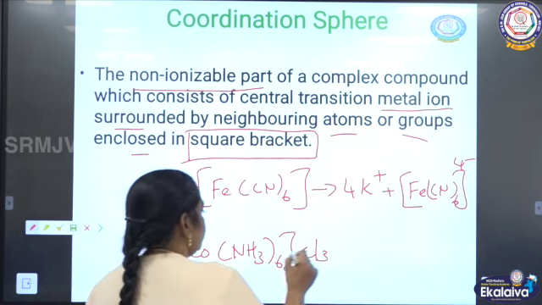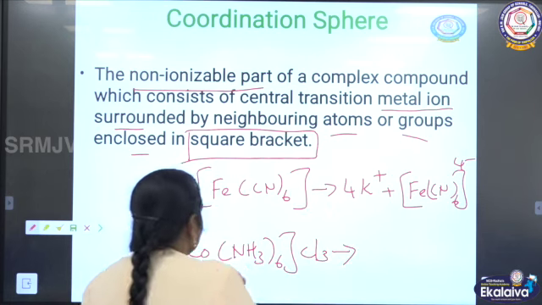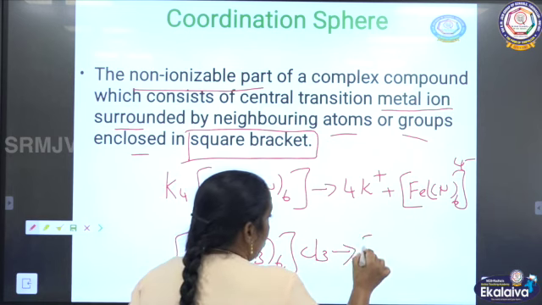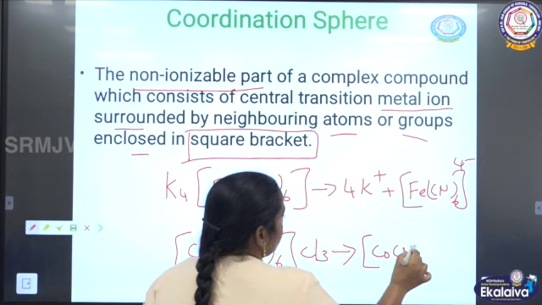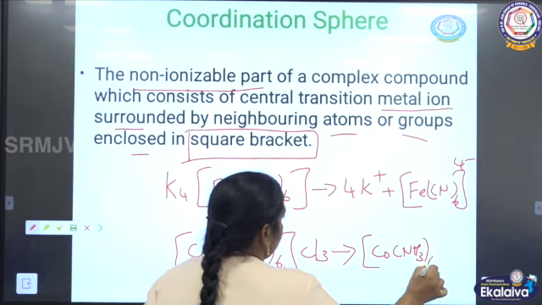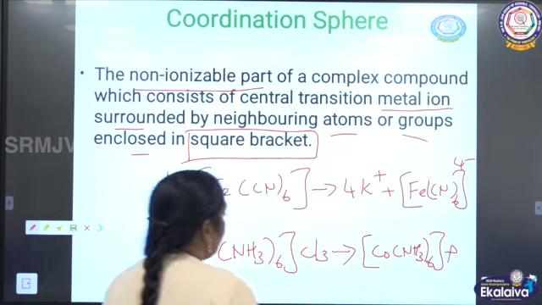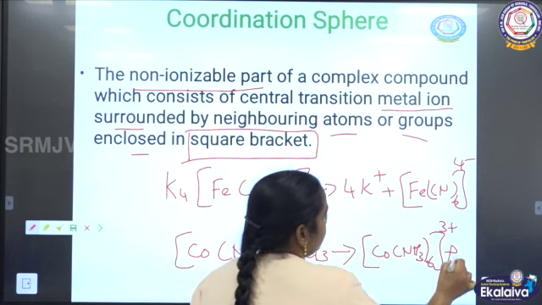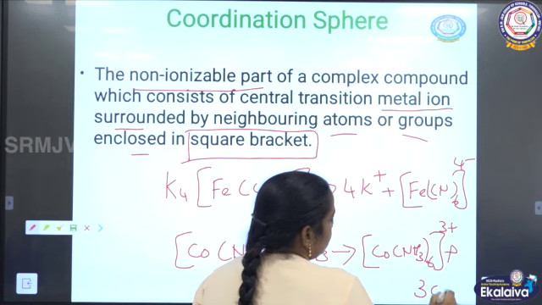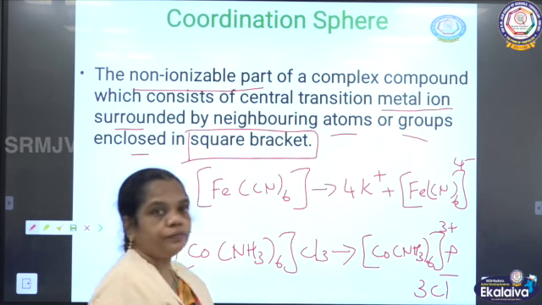And then this one, the Co complex cation, [Co(NH3)6]Cl3 gives [Co(NH3)6]3+ and 3Cl-.